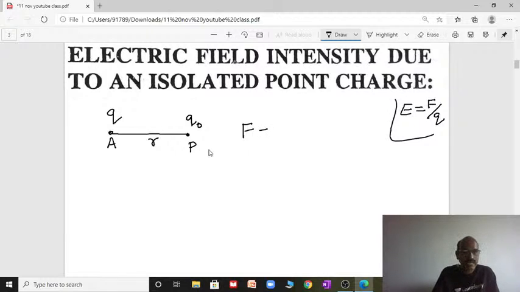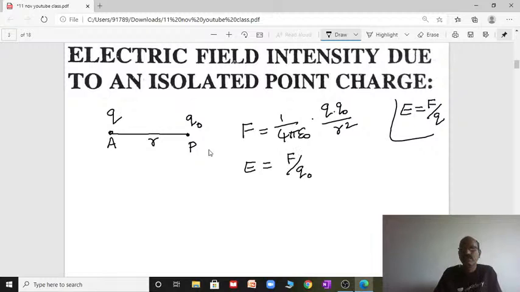Now the force experienced between these two point charges will be, according to Coulomb's law of electrostatics, 1 by 4 pi epsilon naught Q Q naught by R square, right? So now, according to electric field, we know that electric field equals the force experienced by the unit test charge. Now substitute this F value here. So electric field equals force by test charge. This Q naught will get cancelled.